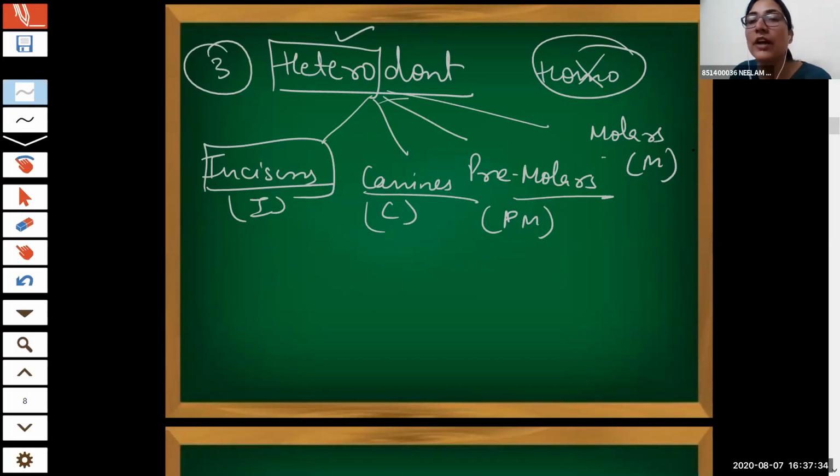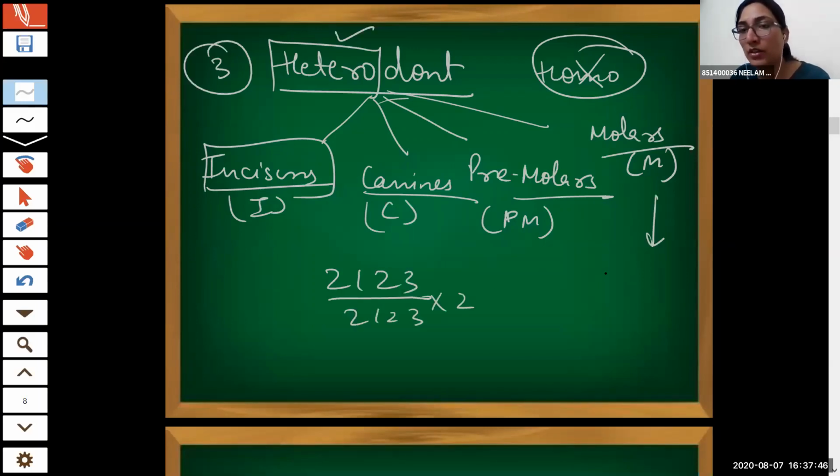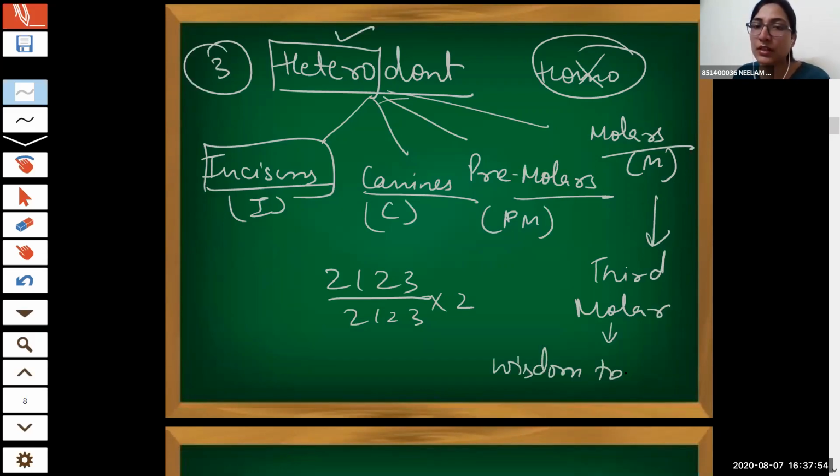Premolars and molars are for grinding and crushing the food. Now, as I told you, 2123 is the dental formula. So the third molar, the wisdom tooth, is a vestigial organ.